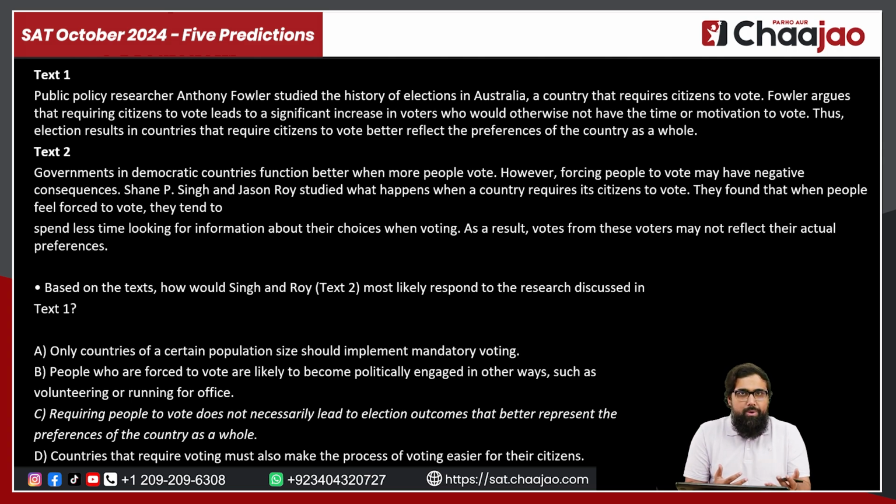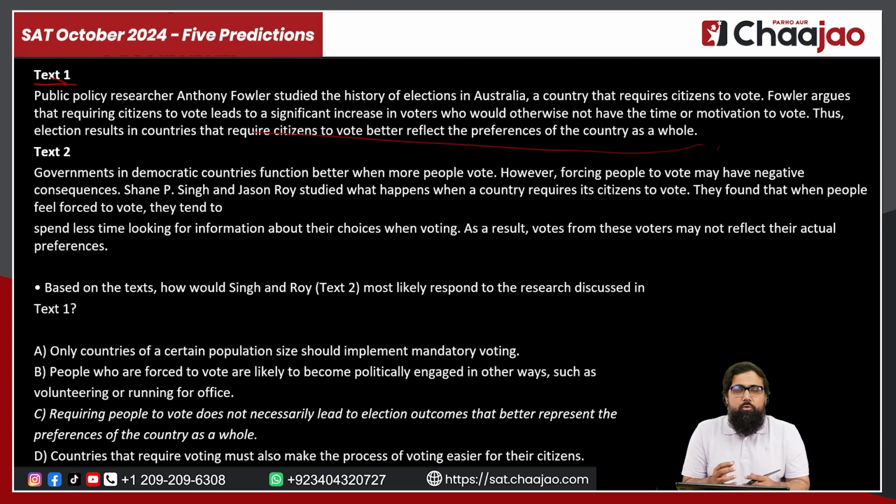So let's go through one question so that we understand how to do this. If you look at the first text, like I told you, you'll have two texts. The first text talks about public policy researcher Anthony Fowler, who studied the history of elections in Australia, a country that requires citizens to vote. Fowler argues that requiring citizens to vote leads to a significant increase in voters who would otherwise not have the time or motivation to vote. Thus, election results in countries that require citizens to vote better reflect the preferences of the country as a whole.